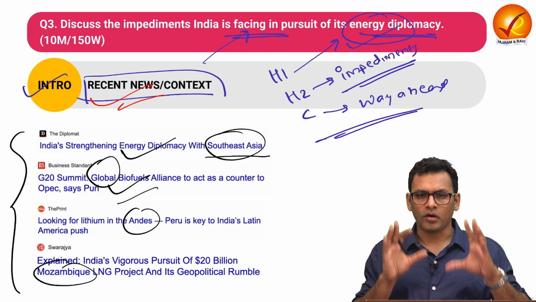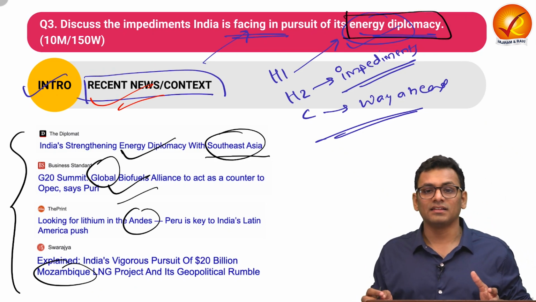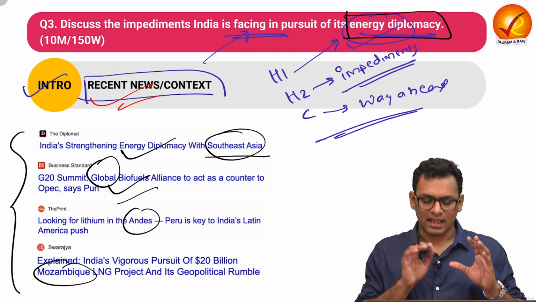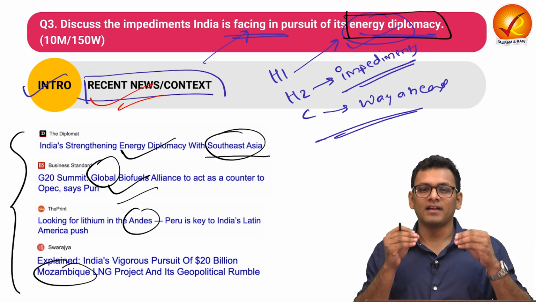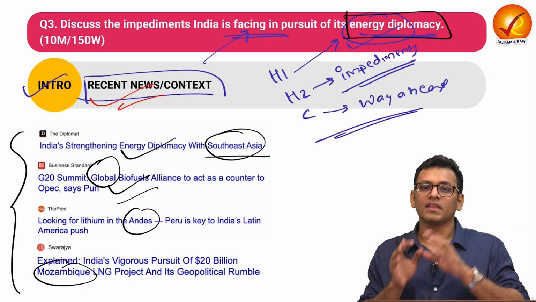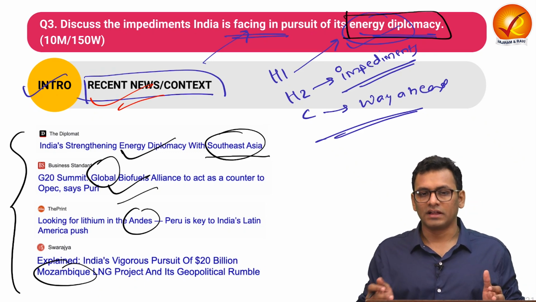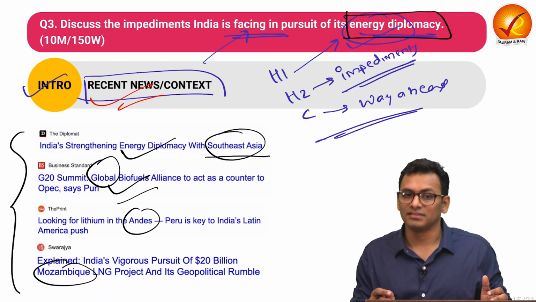So these are the kind of points you can talk about. You can also give a definition of what exactly energy diplomacy refers to in the introduction. As in, energy diplomacy refers to the part and process of diplomacy where the nation is trying to ensure that energy is the core negotiation for the country. So that is something you can write in the introduction.